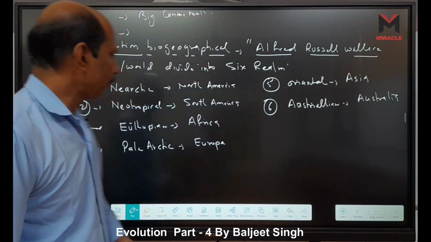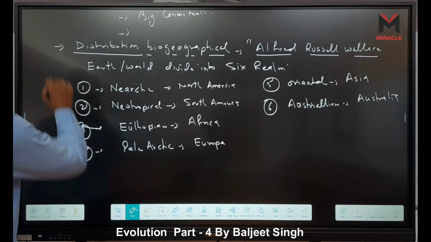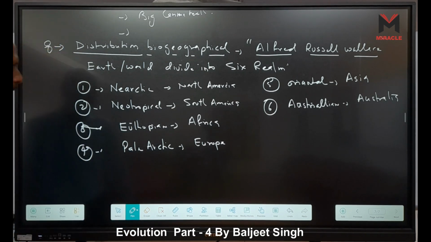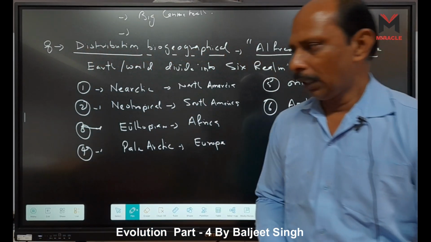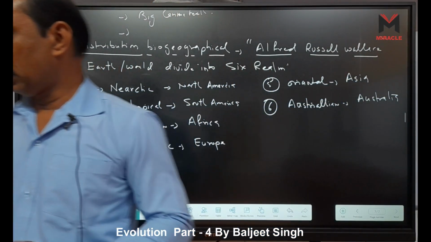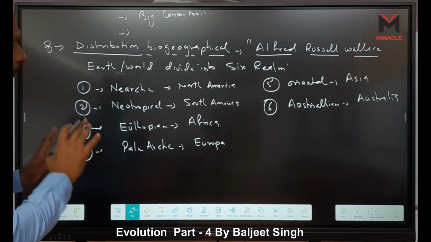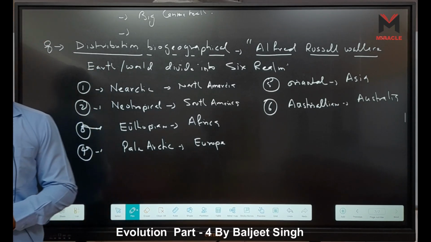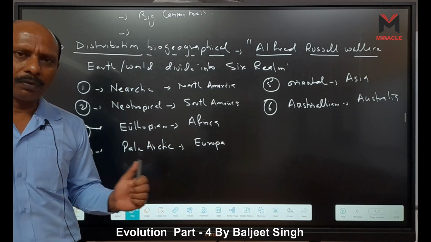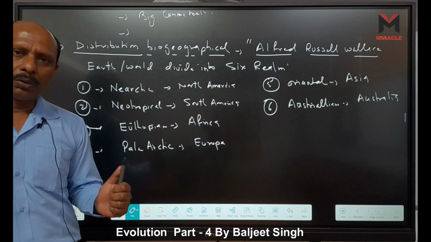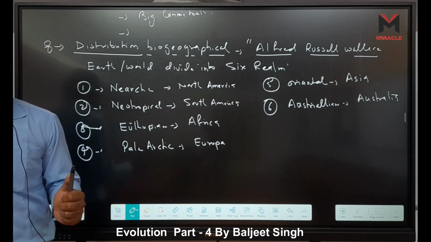So these are some evidences. How many evidences are there? 8 evidences are there, right? They tell us about evolution. If you have any doubt, you can ask. Today's lecture is mainly about evidences in evolution, right?